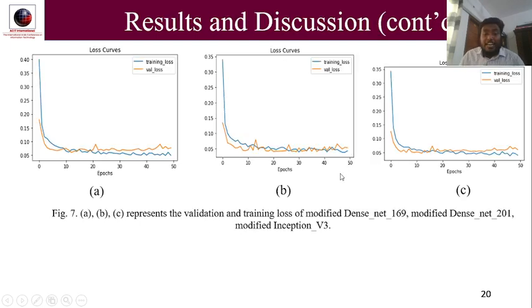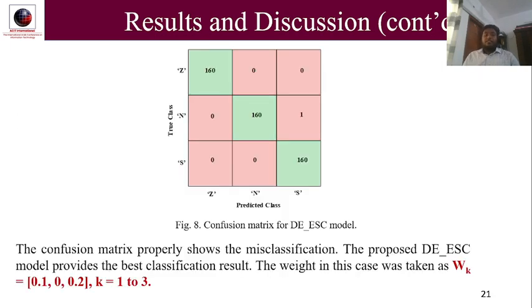Figure 7 shows the validation and training loss of modified DenseNet 169, modified DenseNet 201, and modified Inception V3. Figure 8 shows the confusion matrix for the deep ensemble epileptic seizure classifier. The confusion matrix shows the misclassification properly. The proposed deep ensemble model provides the best classification result. The weights taken in this case are shown properly.